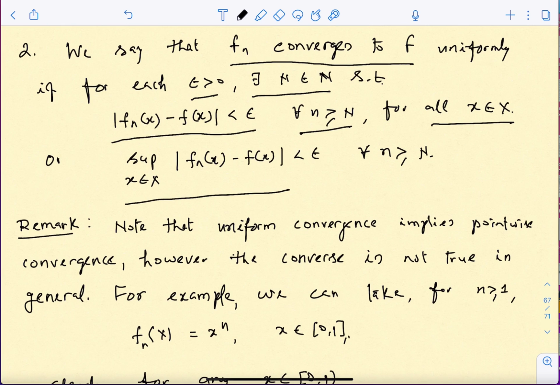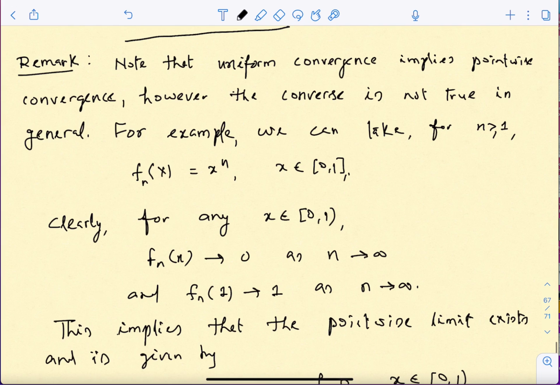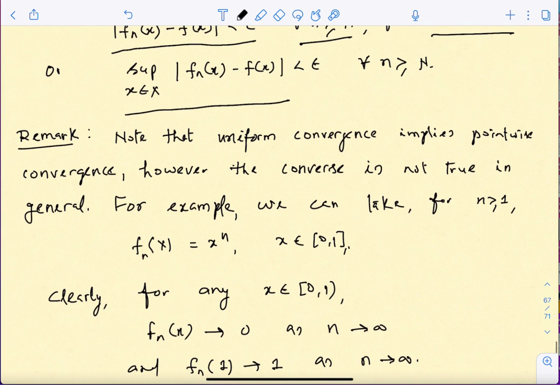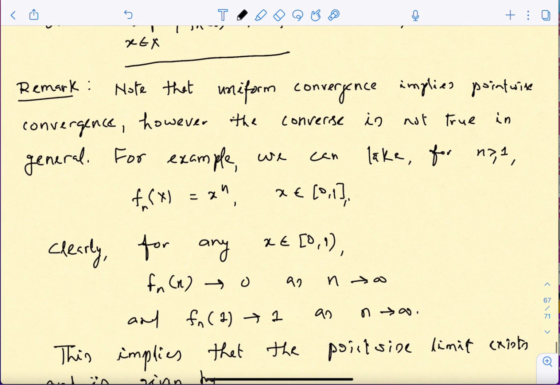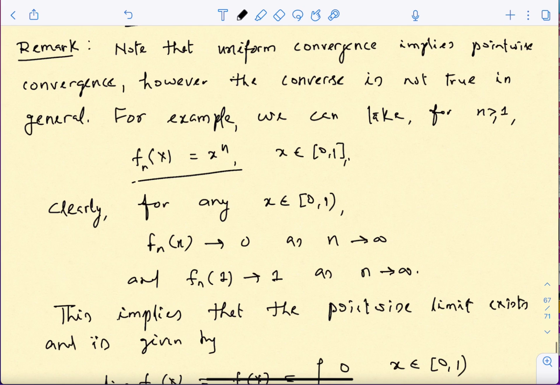These things you already know, and it is well known that if uniform convergence happens, definitely the pointwise convergence happens, correct, because already you have chosen N. But the converse is not true in general, and this is one of the standard examples. You can write several examples, but I'm giving you this example, you should verify, and keep a scope for mistakes. There can be some small mistakes here, so you have to correct them if you find some.